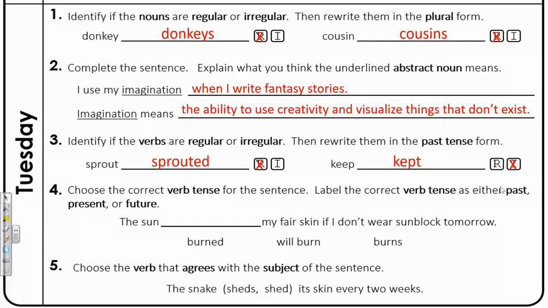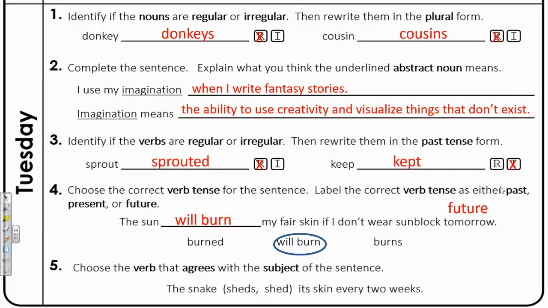So it's not past tense and it's not present tense. If it hasn't happened yet, that will happen in the future. So the sun burned, the sun will burn, or the sun burns. Which one of those is the future tense? Will burn. So I circled that, wrote it on the line, and over there by the keyword tomorrow, I labeled the verb tense future.